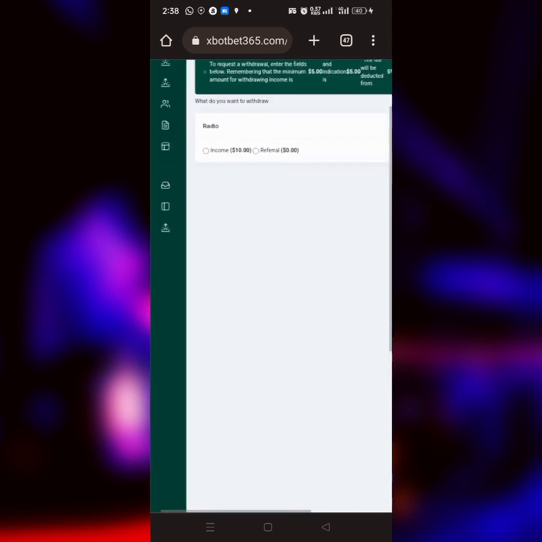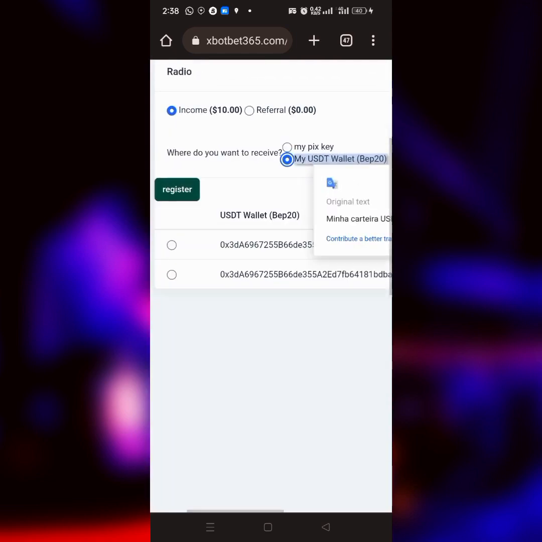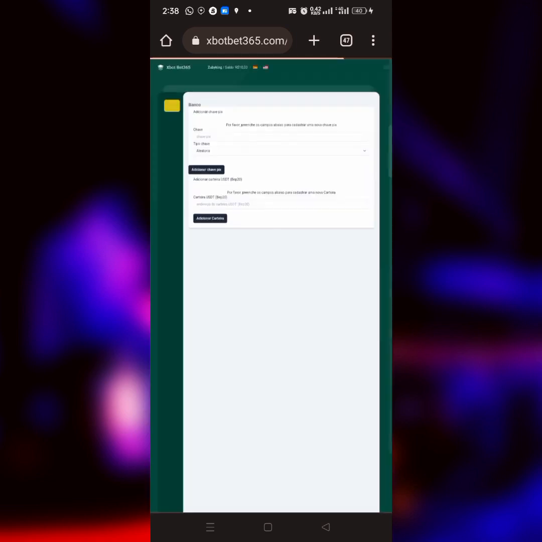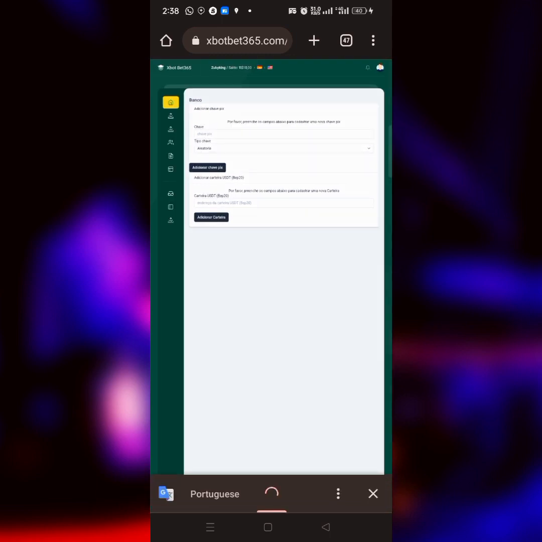So what I have to do now is to click on this where it says income, and remember that they will deduct 5% of whatever you have as withdrawal fee. So what I have to do is to click on this where it says my withdrawal, my USDT. How do you register your USDT wallet address here? It's very simple. Click on this where it says register, and then it's going to take you over to where you will input your USDT wallet address. Remember, it's going to be BEP20 USDT wallet address.